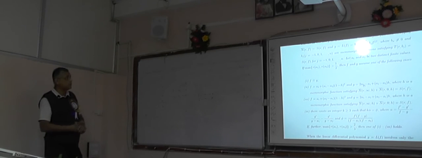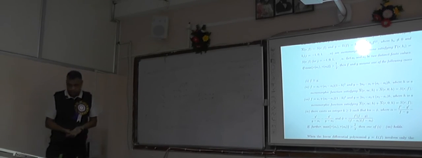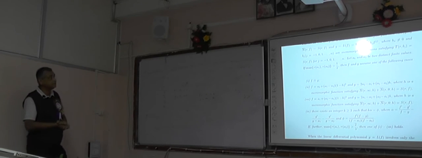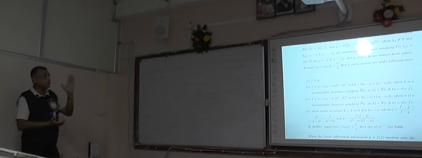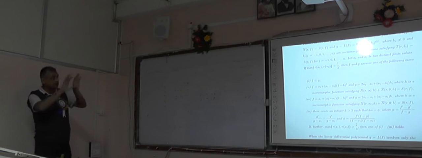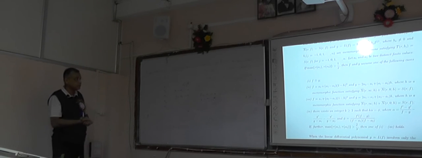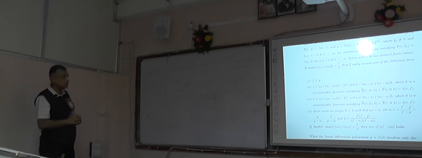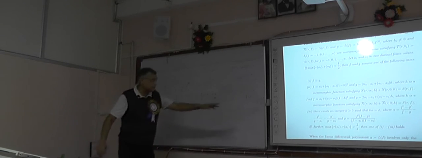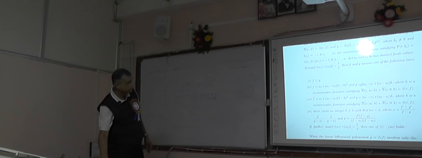Here, they proved something more. They did not consider the sharing. They simply considered the maximum of tau a1, tau a2 is greater than half. In that case, these four possibilities will occur. Either f equals g, where g means the linear differential polynomial, or f and g will have those two forms, or f and g will have those two forms, and in case 4, f and g will satisfy this kind of equation.